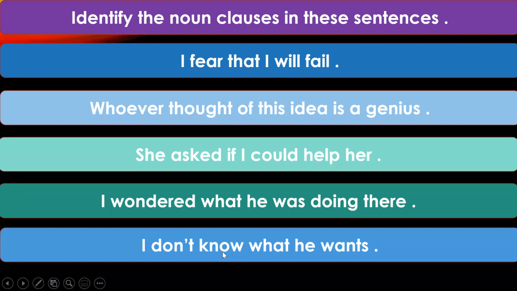So a noun clause can act as the subject of a verb. It can act as an object of the verb. It can also act as an object of the preposition. So this is all that we will do till today, and you all will go and revise what we have learned today. The noun clause and the adjective clause portion, you have to revise today. Okay? We will continue with the adverb clauses tomorrow, day after.